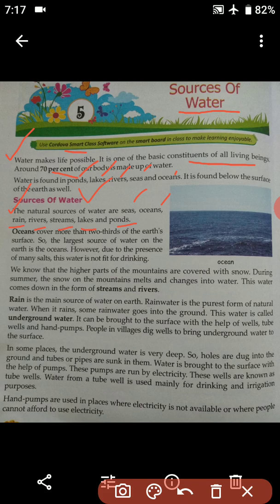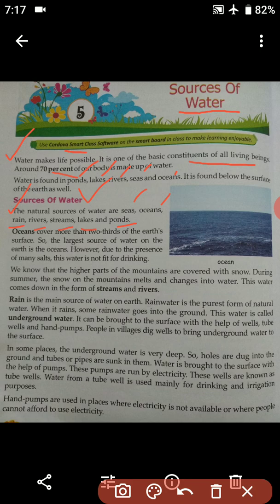Oceans cover more than 2/3 of the earth's surface. So students, oceans are the largest source of water on the earth.